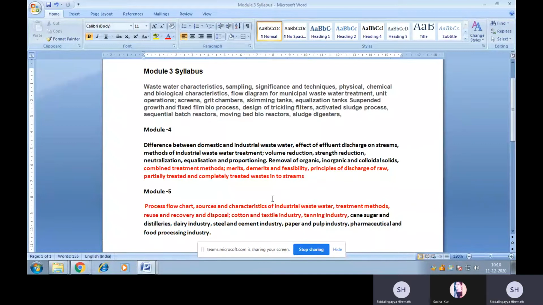And also, if time permits, we'll discuss the topics mentioned in your syllabus, that is module number 5: process flow sheets, sources and characteristics of industrial wastewater treatment methods, reuse and recovery and disposal of cotton and textile industry, and also tanning industry.